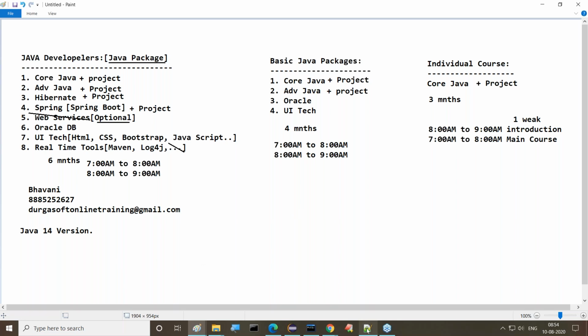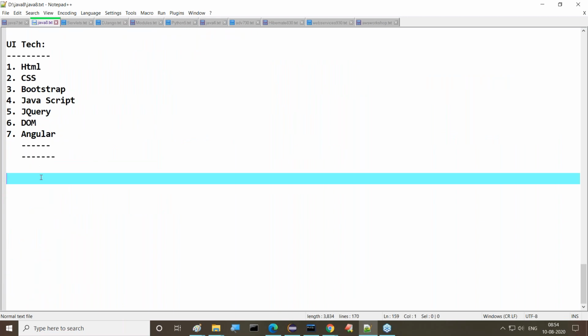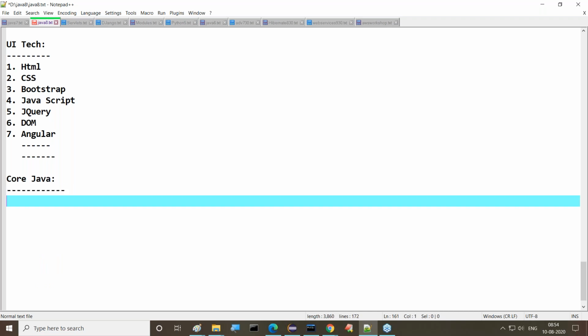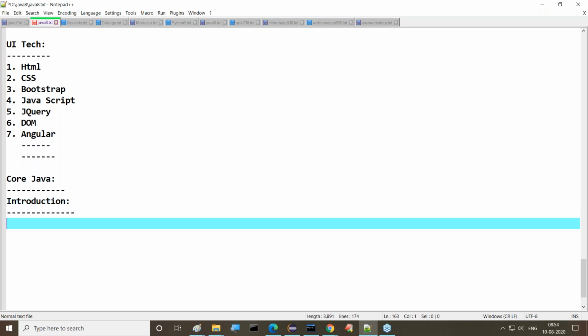Today I want to start the core Java content. Inside this core Java content, we want to start with the introduction part. What are the various topics available in this introduction part? Let me explain that.